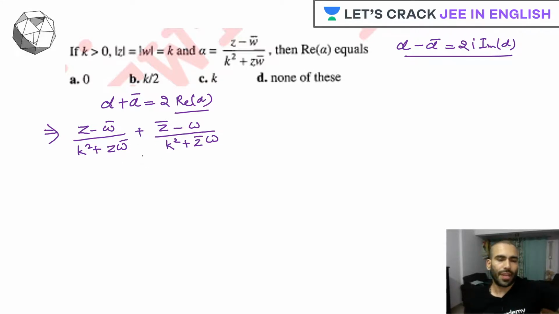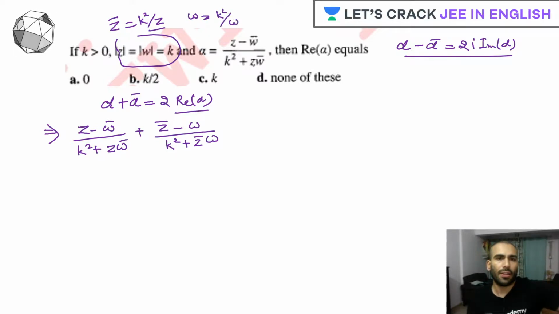One way is we can certainly take the LCM, and another way could be, think about the given relation, k is greater than 0. Yes, why not write z bar as k square by z, and similarly w as k square by w bar.